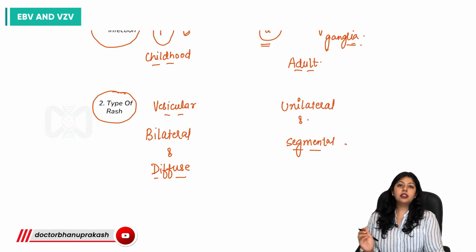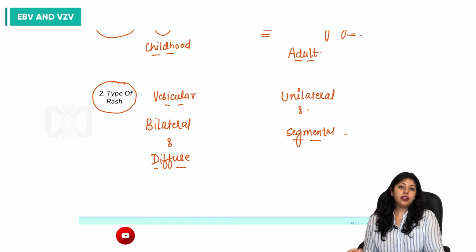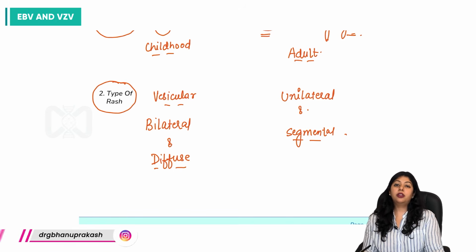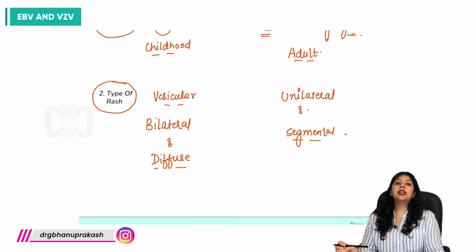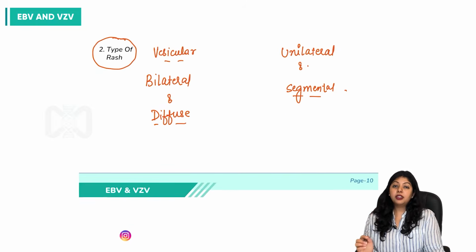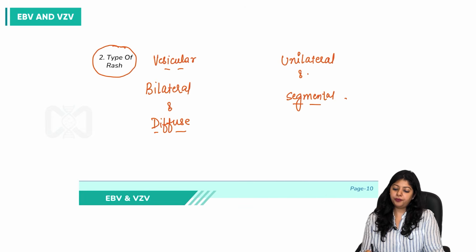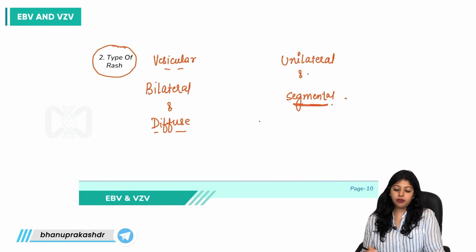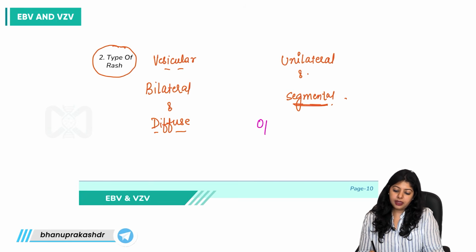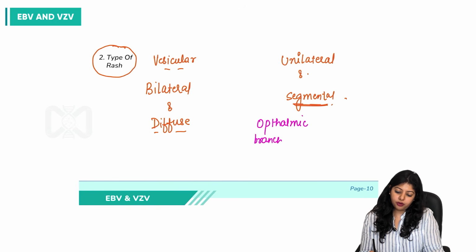Because this virus affects the segments of a particular nerve which innervates a particular site. So a site innervated by a particular nerve is the only one getting affected. The most common site affected for zonal rashes is the ophthalmic branch of the trigeminal nerve.